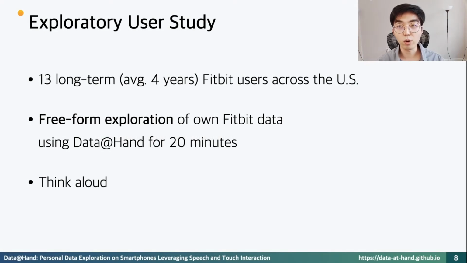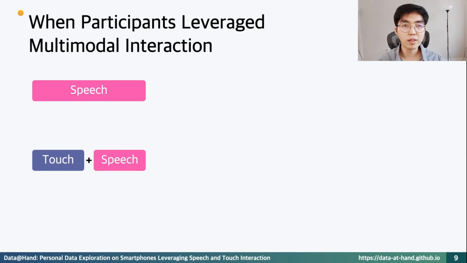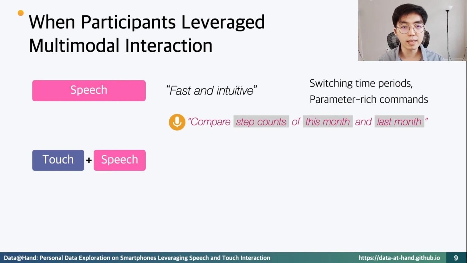We conducted an exploratory Think Aloud study with long-term Fitbit users across the US. Participants freely explored their Fitbit data using Data at Hand for about 20 minutes. We found that participants strategically chose the modalities in different cases. Using speech was generally received to be fast and intuitive. Participants actively used speech for switching time periods and executing long and complicated commands.